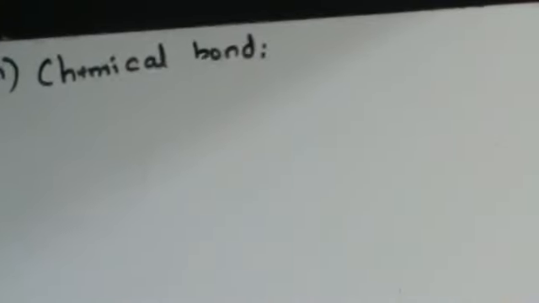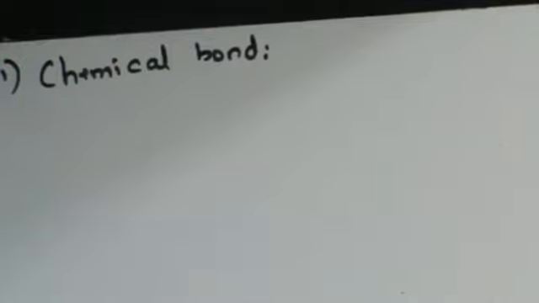I'm Sunil Mirwani and today we'll be doing this chapter called Nature of Chemical Bonds. Now, what do we understand by a chemical bond? Atoms or ions combine together to form various molecules. The force of attraction that keeps atoms or ions together in a molecule is called a chemical bond.